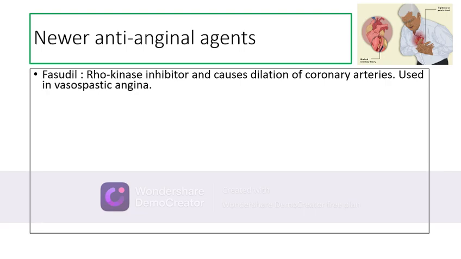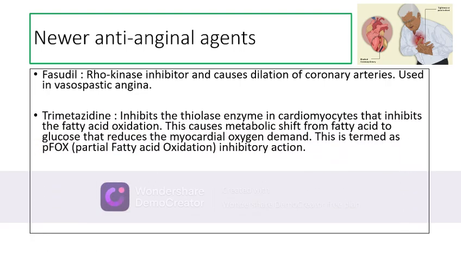Fasudil is a Rho kinase inhibitor and causes the dilatation of the coronary arteries. It is preferred in patients of vasospastic angina. Trimetazidine is a PFOX inhibitor. It works by inhibiting the thiolase enzyme in the cardiomyocytes, and therefore this inhibits the oxidation of fatty acid. This results in a metabolic shift from fatty acid to glucose that consumes less oxygen and therefore reduces the myocardial oxygen demand.